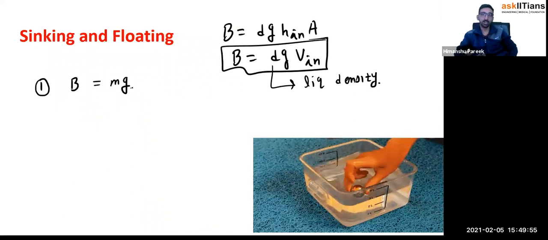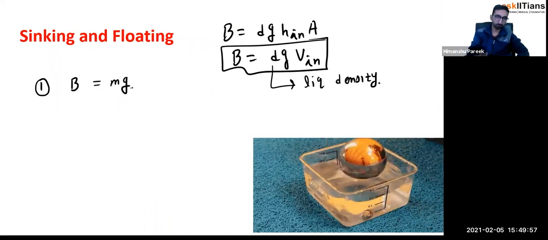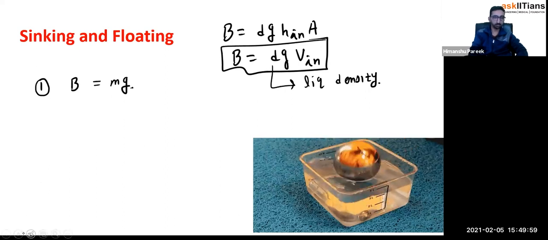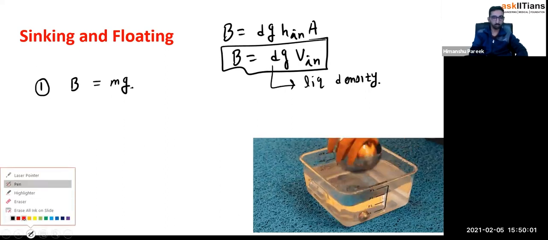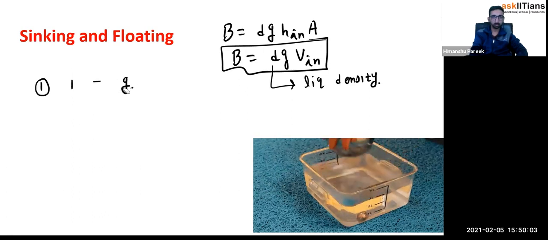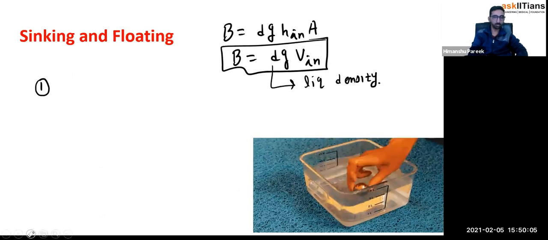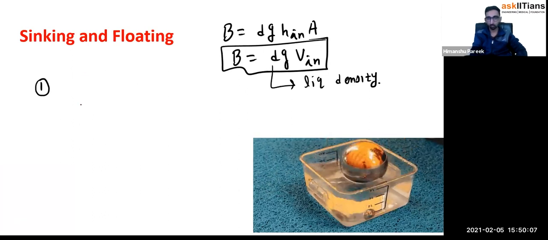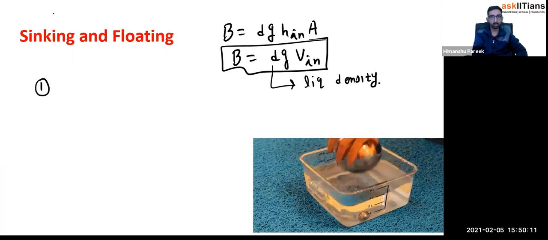All right. And now let's say, suppose I take a situation where I am representing the mass of the body as density into volume. So buoyancy is equal to this. How can I represent the mass of the object?